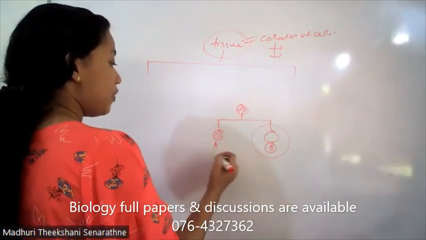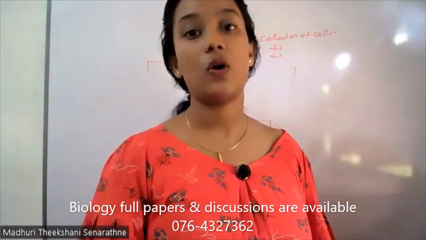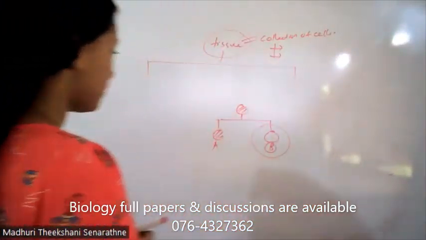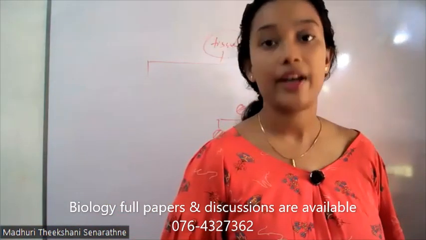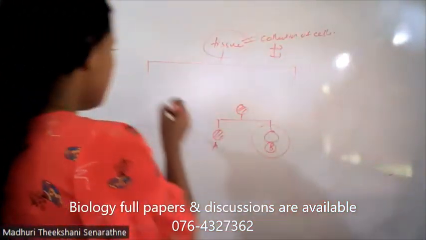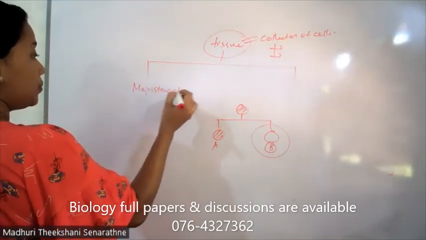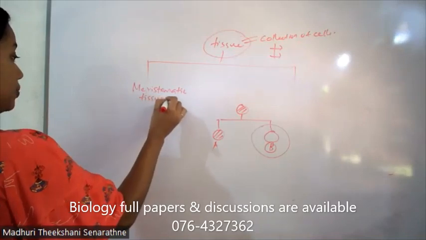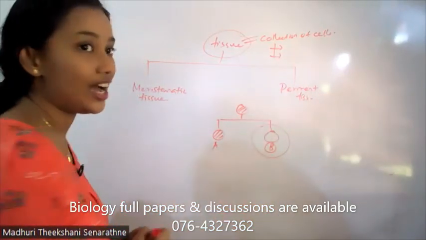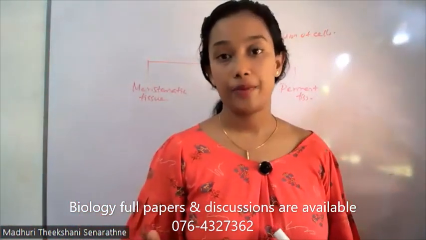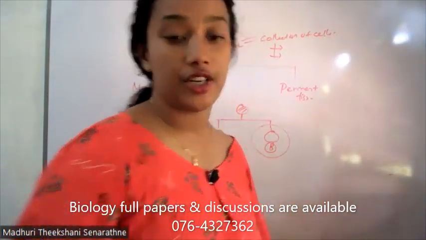These dividing cells we call meristematic cells. The tissue is called the meristematic tissue. So, according to their dividing ability, the tissues can be divided into two major categories. Meristematic cells form the meristematic tissue. The other one is permanent tissues. Permanent tissues are differentiated, but they cannot be divided further. They are differentiated into a specific or particular function.